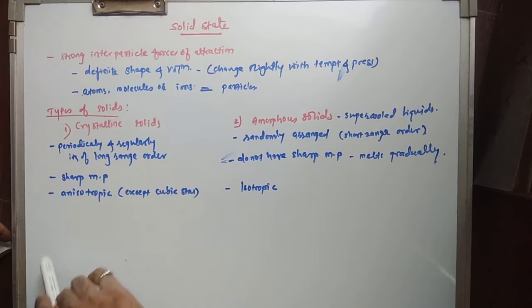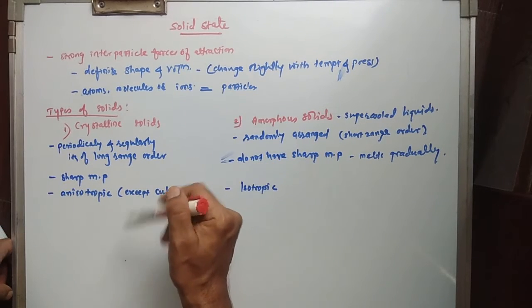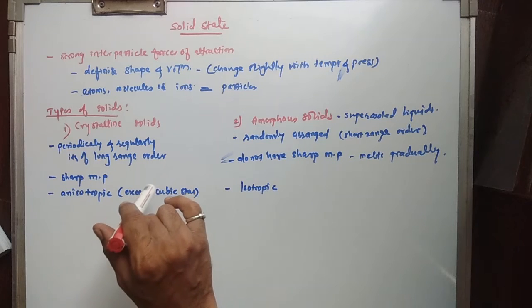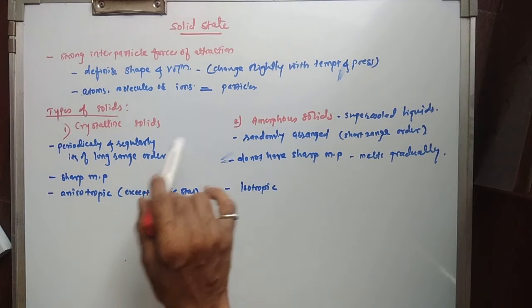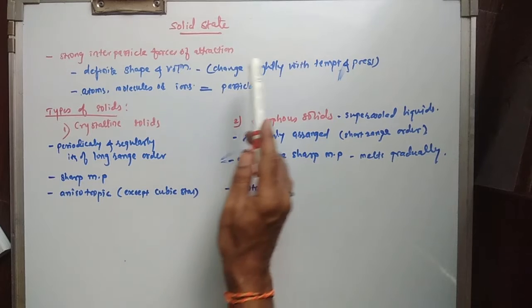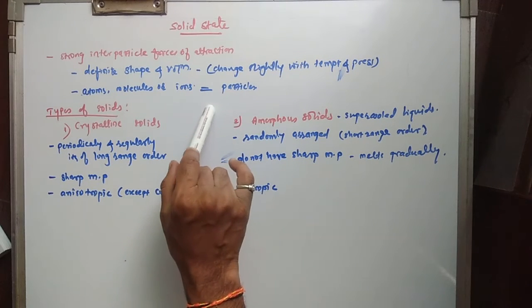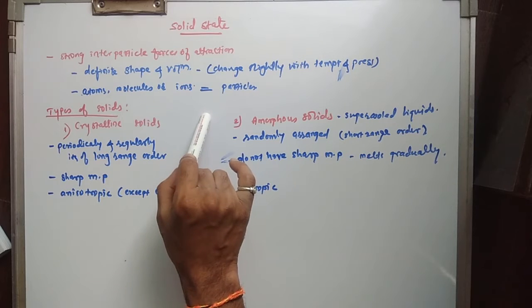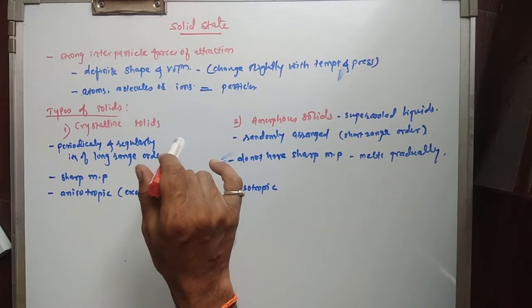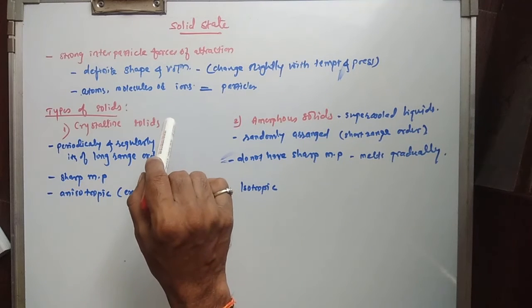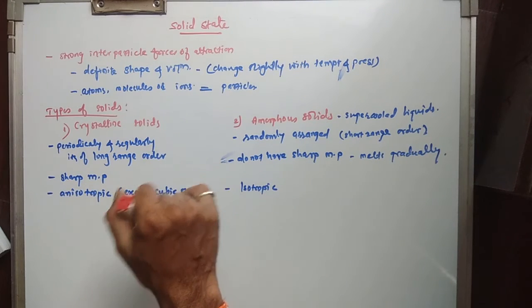Now let us start solid state, the first lesson of chemistry. As you know, the solid state of matter is characterized by strong interparticular forces of attraction. That means most solids have definite shape and volume because of the strong forces of attraction between the particles of the substance.